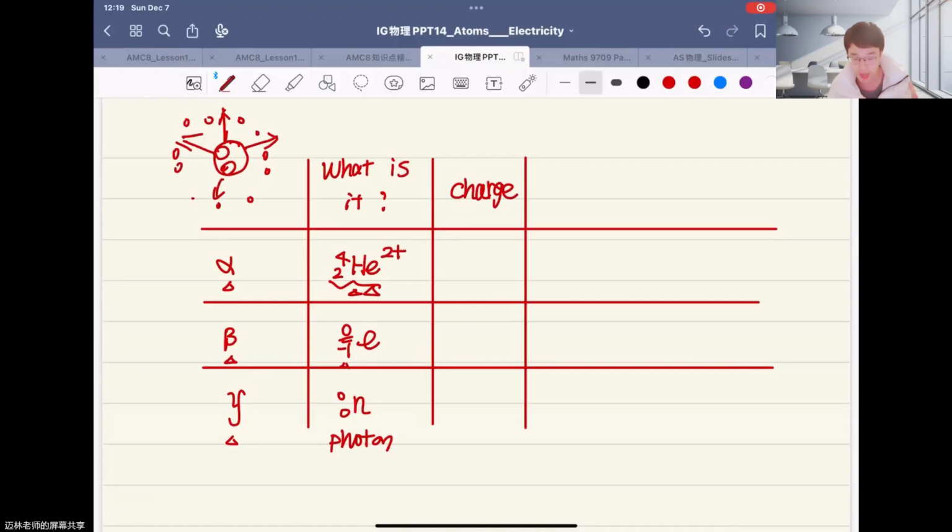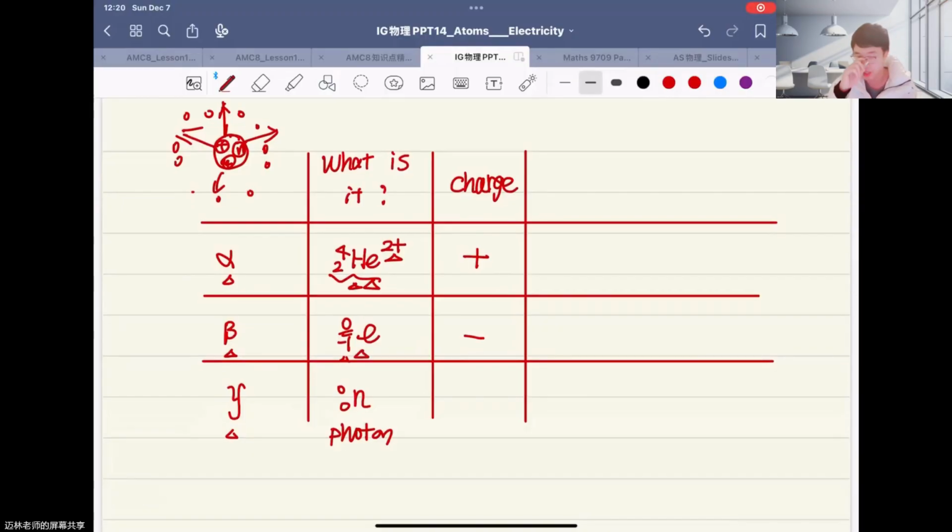The nucleus only has positive protons and neutrons with no charge, right? So the total charge here is positive. And for beta, inside of this there are electrons, right? So an electron takes a negative charge. And for gamma particles, there's no charge inside of this. This is their charge between alpha, beta, and gamma.